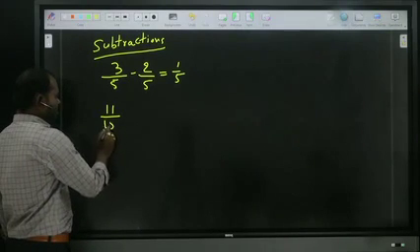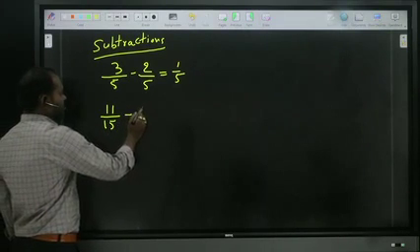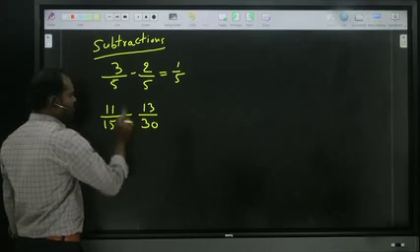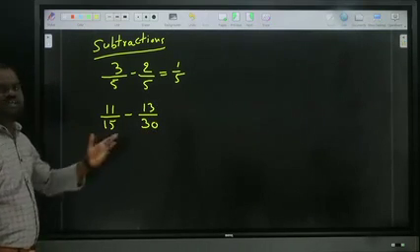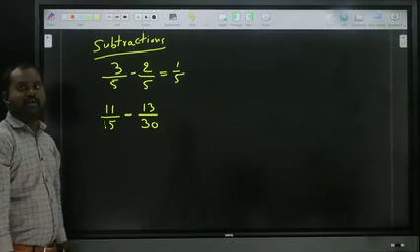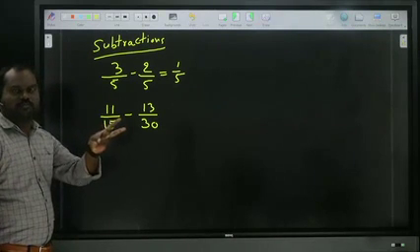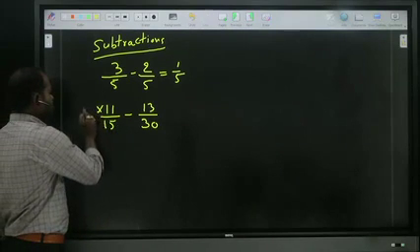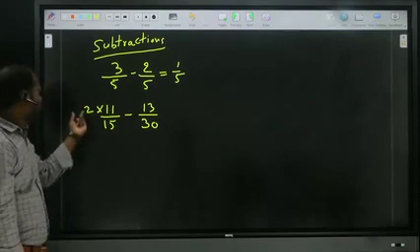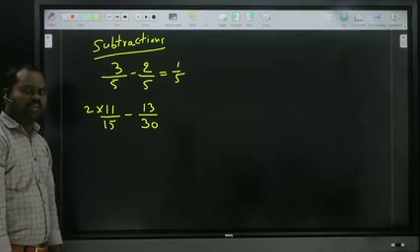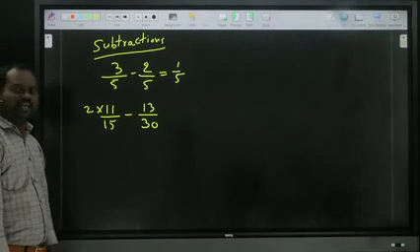11 by 15 minus 13 by 30. I gave it in this way. Denominators are not the same, but in the 15 table we can get 30. How many times? 2 times. By multiplying by 2 they become equal. So multiply by 2. So what will happen? 2 11s are 22 minus 13. 22 minus 13, how much? 9.